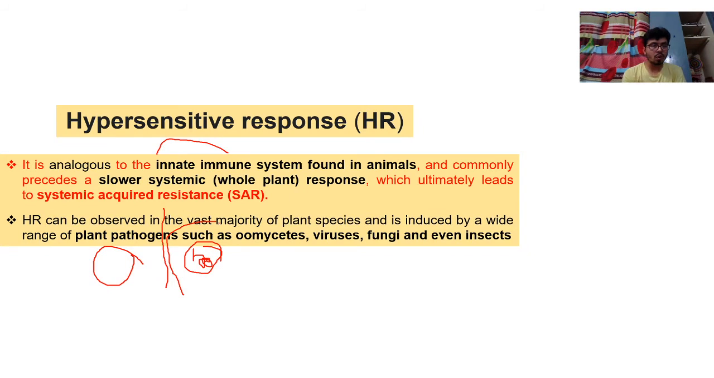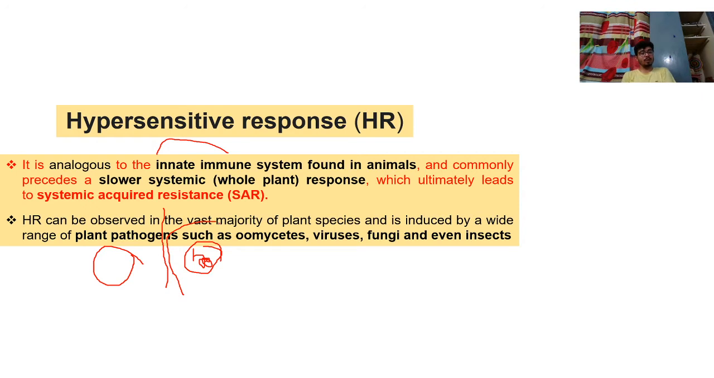So dear friend, to know more about the hypersensitivity response, this is analogous to the innate immune system found in animals and commonly precedes a slower systemic response in the whole plant. Once the pathogen comes and is restricted in one place, the plant reports to the whole plant that something is going wrong, so I am dying, let all parts of the plant know. In this way it ultimately leads to systemic acquired resistance.